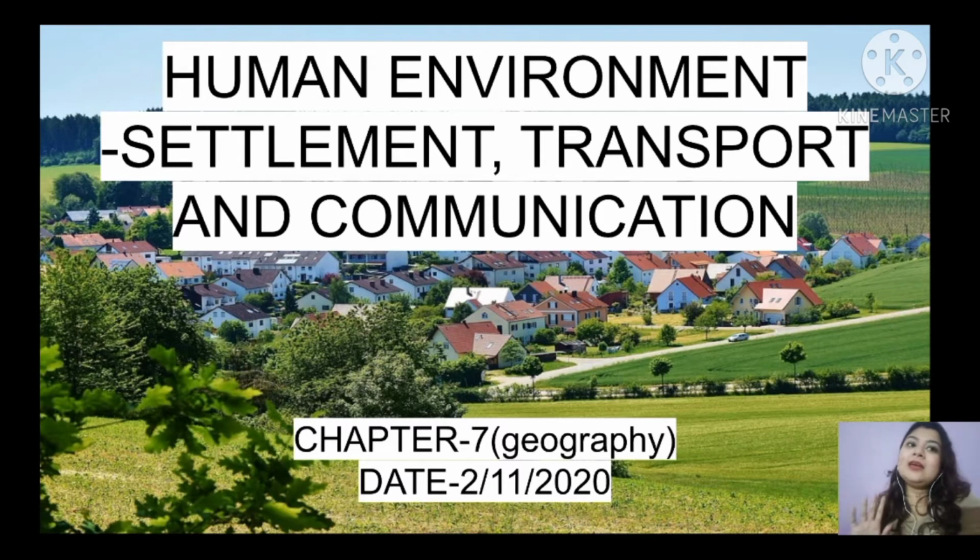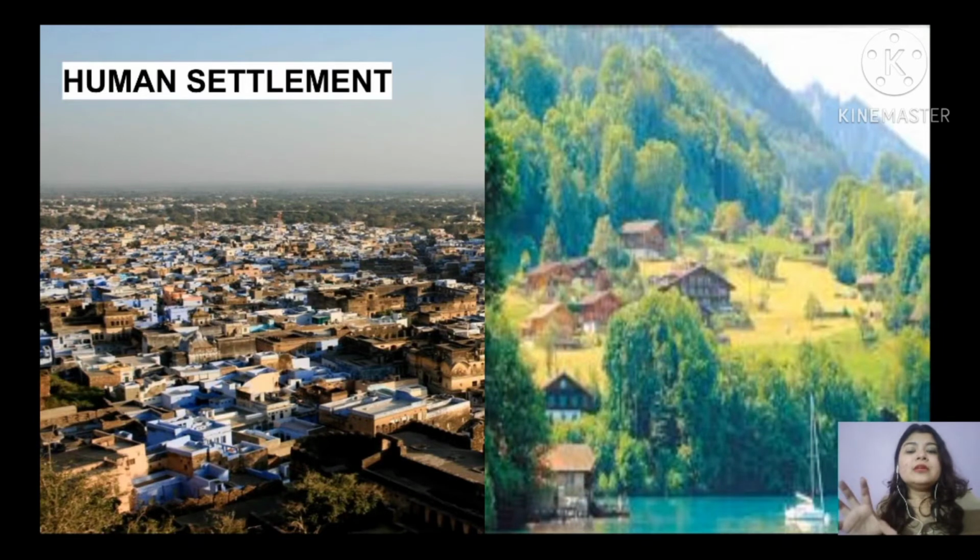transport and communication. There are various types of transportation like roadways, railways, airways, waterways. You will know about it in this particular chapter. After that, we will focus on communication. What is communication, and how communication developed with the passage of time, you will know about it. Now you can see two pictures showing on your screen. These two pictures are of human settlement.